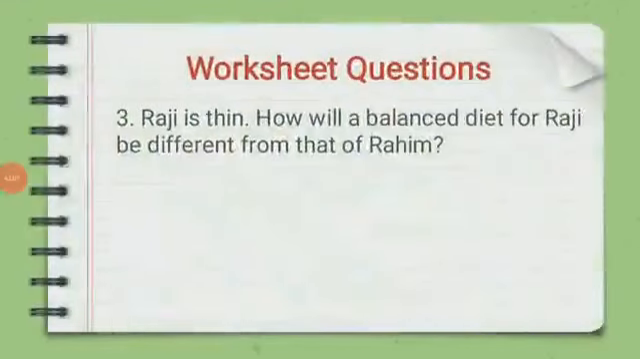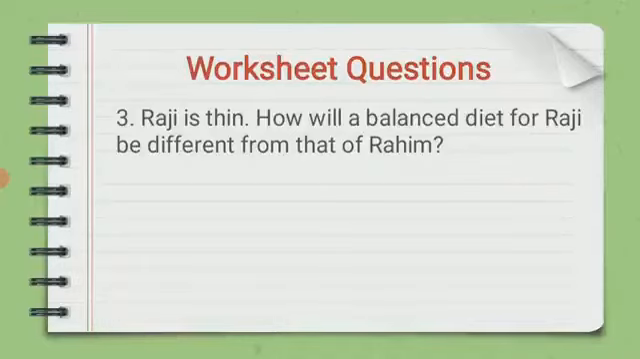Next question is, Raji is thin. How will a balanced diet for Raji be different from that of Rahim? Now tell me, Rahim is overweight, so he wants to have less carbohydrates in his diet. Raji is thin. So how will a balanced diet for Raji be different from that of Rahim? Yes, she should have more carbohydrates in her diet.